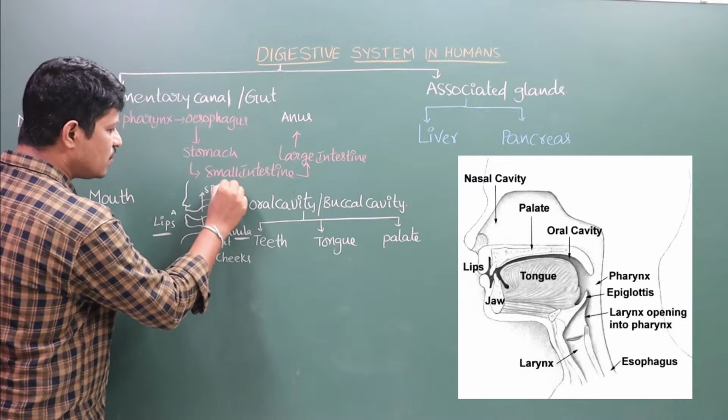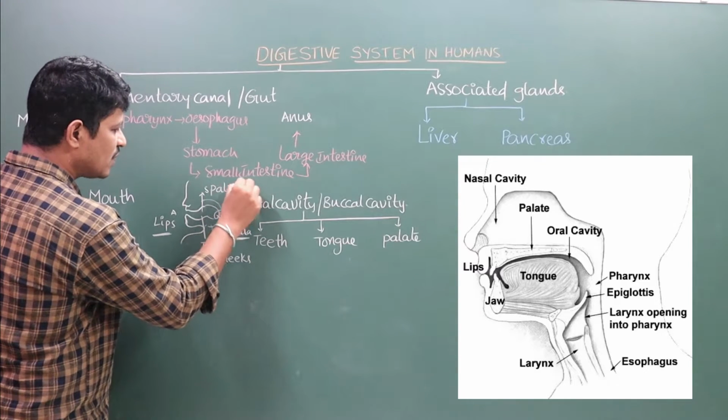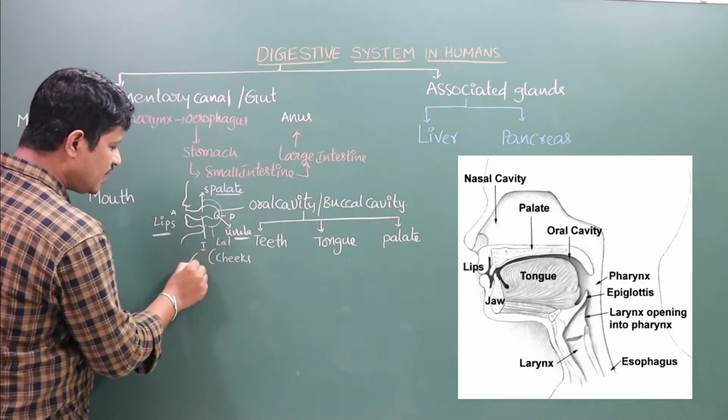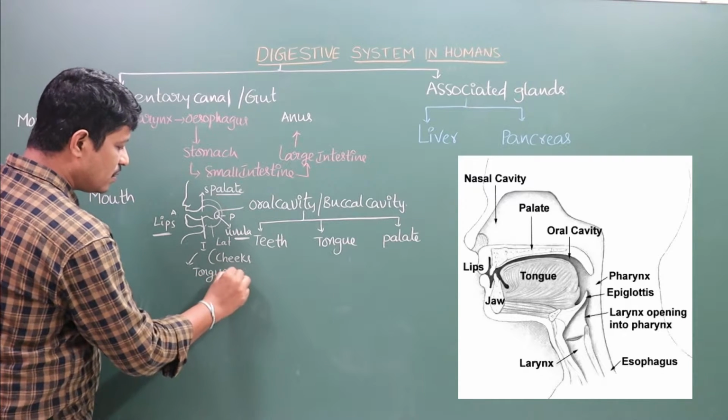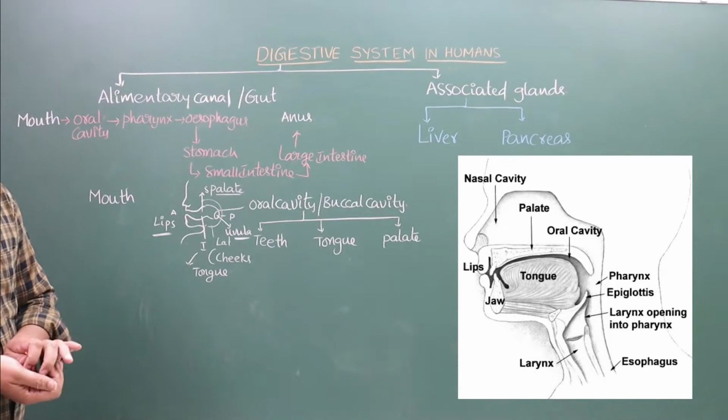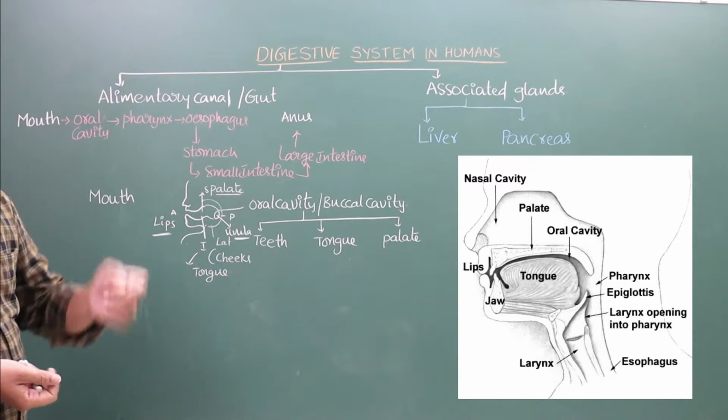Superiorly it is surrounded by the palate, and inferiorly it is surrounded by the tongue. So this is regarding the oral cavity in all directions.